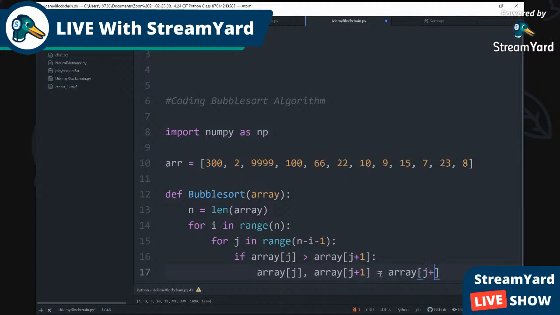J plus, and then we're gonna add 1, and then a comma. We just repeat it again. This is where the swapping happens. And then we're gonna just put J. So this is where the swapping is gonna happen.